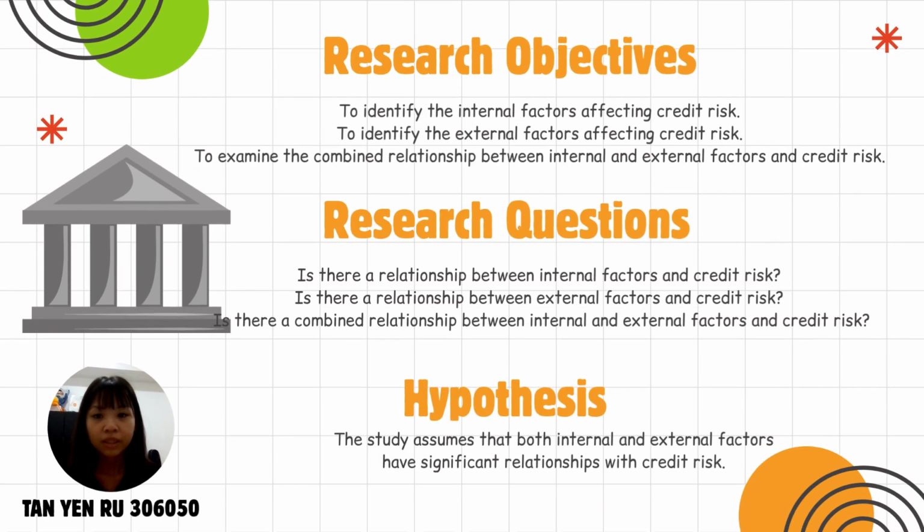The research objective is to examine the combined relationship between internal and external factors and credit risk. So the research question is: is there a relationship between internal and external factors and credit risk? And the hypothesis is the study assumed that both internal and external factors have a significant relationship.